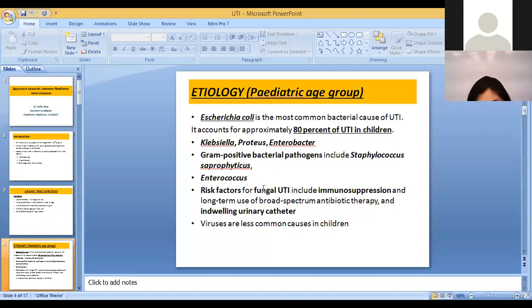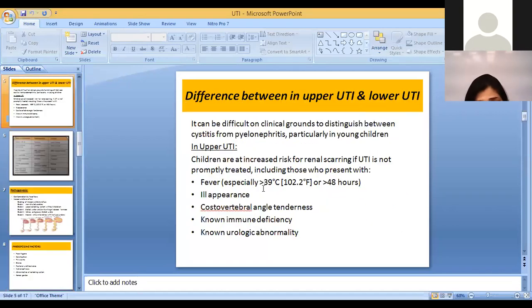Viruses are a very less common cause of urinary tract infection in children. So in etiology, E. coli is the most common. The others are Klebsiella, Proteus, Enterobacter, Enterococcus, and gram-positive bacterial pathogens. And the risk factors for fungal UTIs are immunosuppression, long-term use of antibiotics, and indwelling urinary catheters.